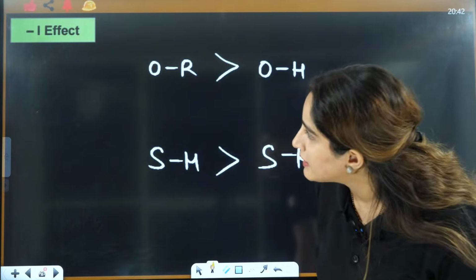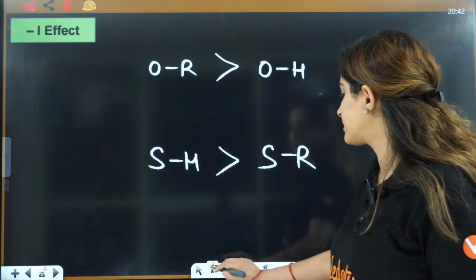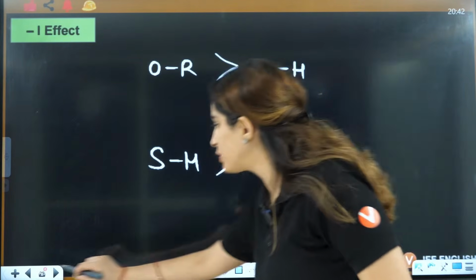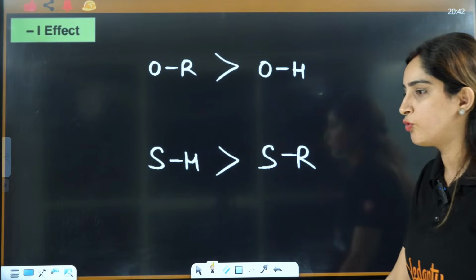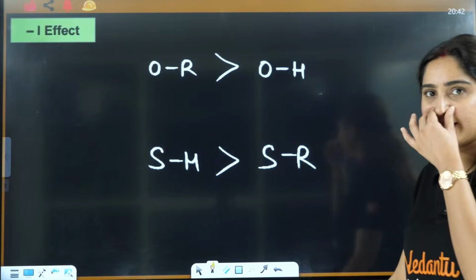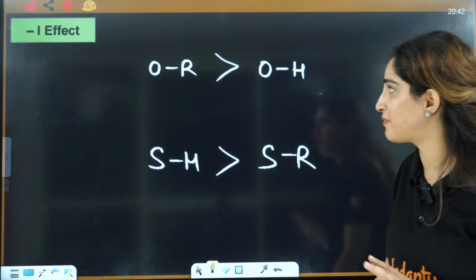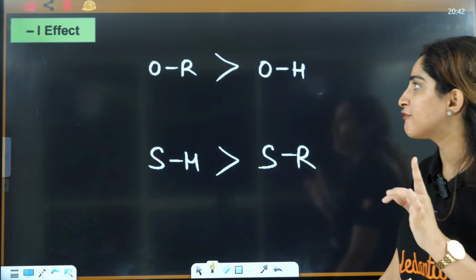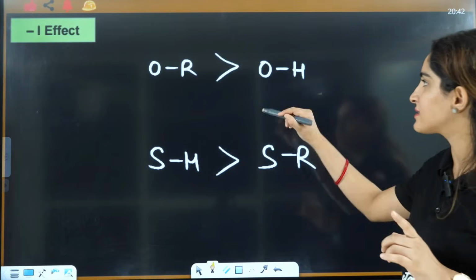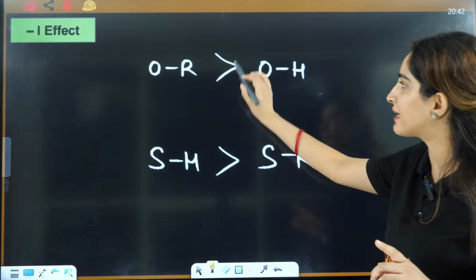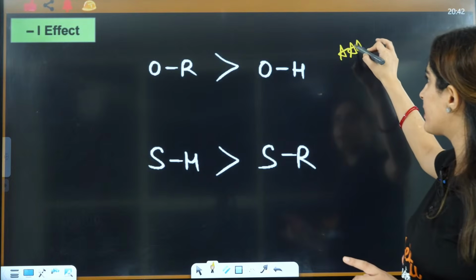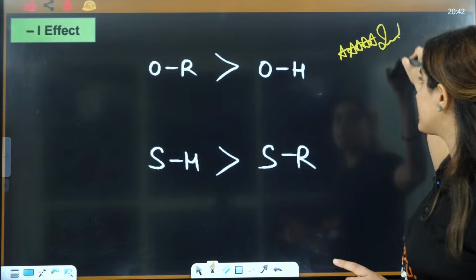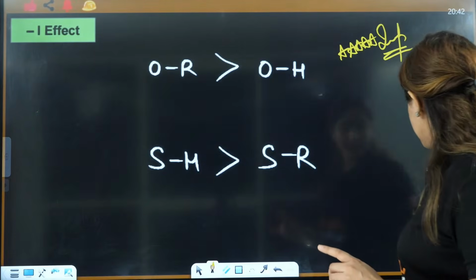Now let's see the minus I effect here, right? What I'll do now, I'll just keep it here so that I have to move less. And I think by that I can complete this lecture. So minus I effect it is, and these are the two things that we have observed: OR is greater than OH and SH is greater than SR. These are very, very important. So mark it important. Usually students get confused here, right?